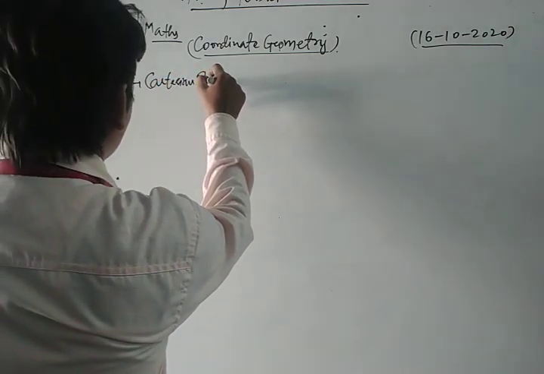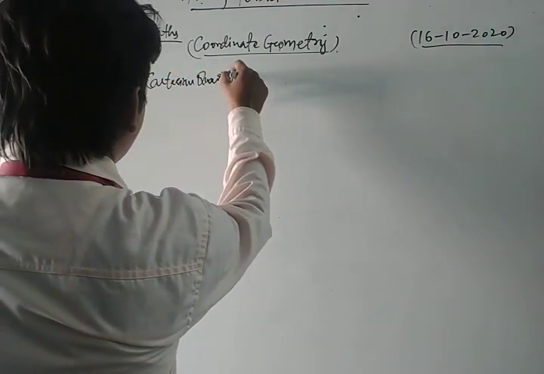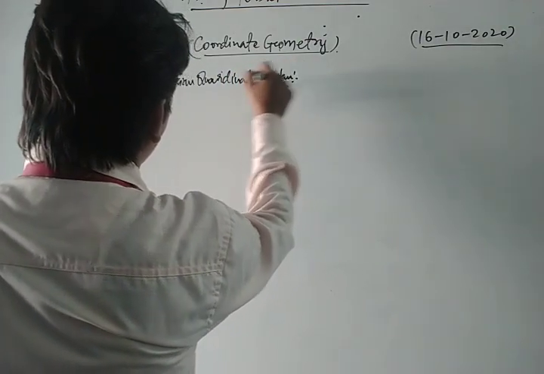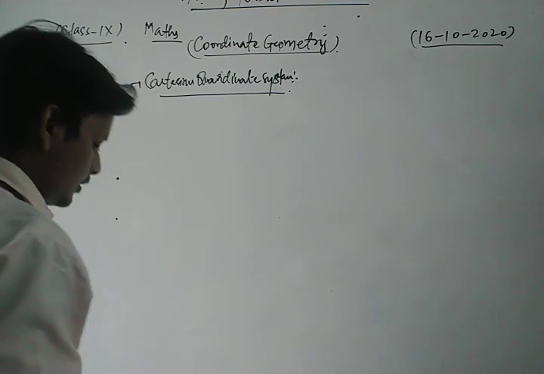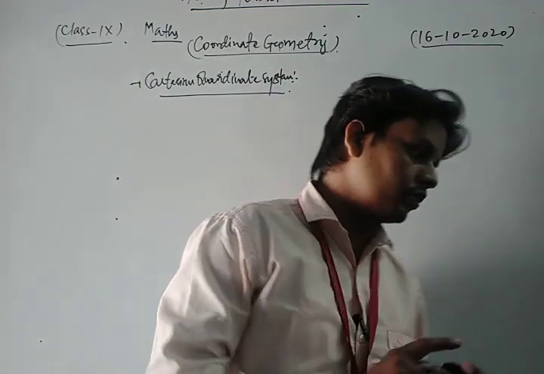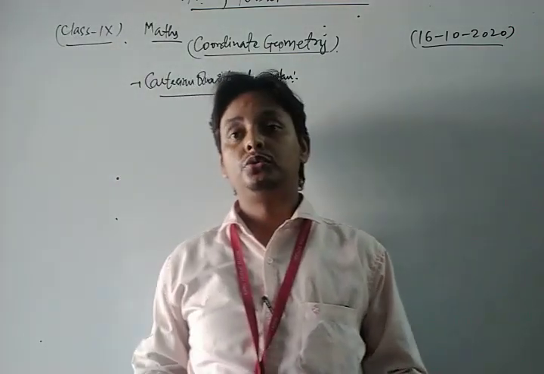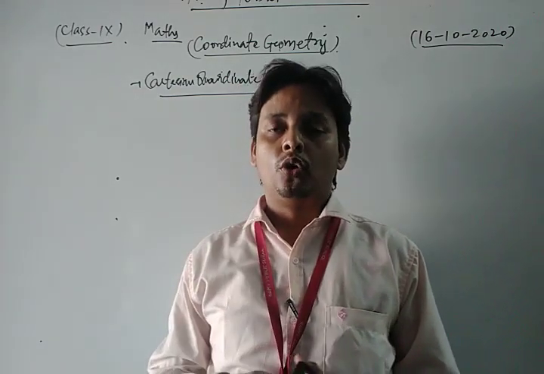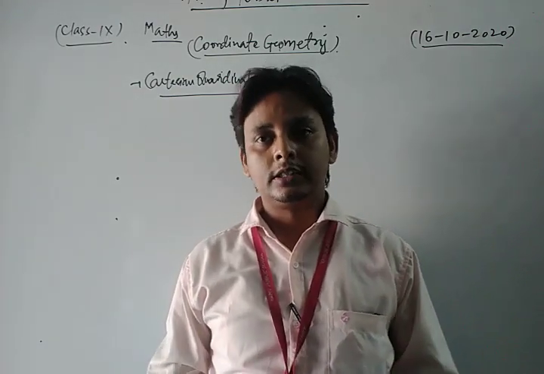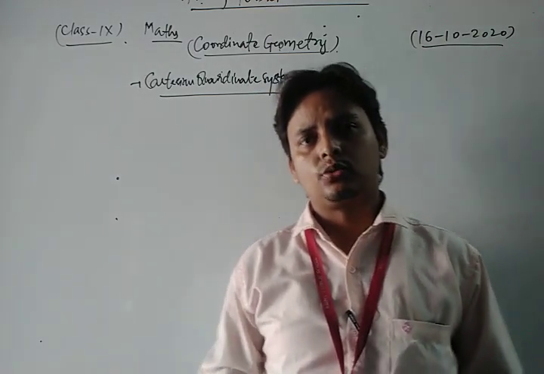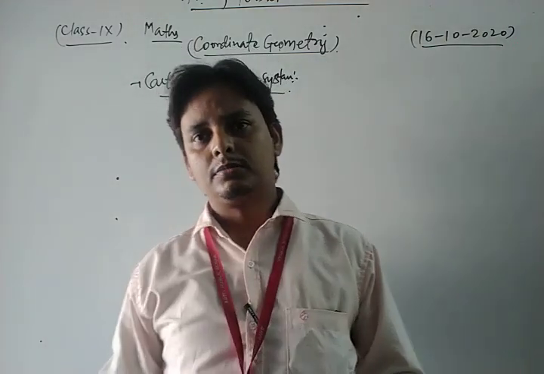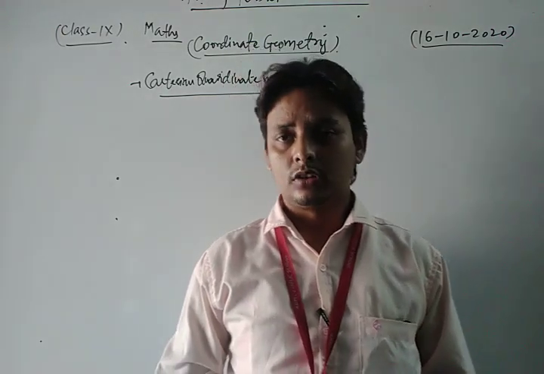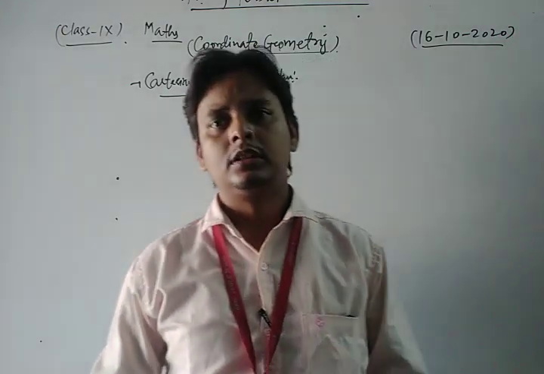Cartesian coordinate system. Students, in order to discuss the concept of coordinate geometry, you should first be aware of the concepts of abscissa, what a coordinate is, and the location of the quadrants in the Cartesian coordinate system.